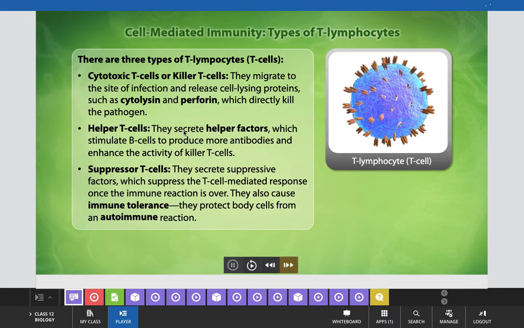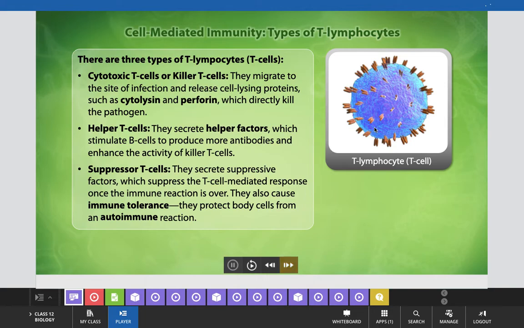Helper T cells, the other type of T cells, secrete helper factors, which are certain types of proteins that stimulate B cells to produce more antibodies and enhance the activity of killer T cells. And the third category of T lymphocytes are known as suppressor T cells, and they secrete suppressive factors which suppress the T cell mediated response once the immune reaction is over, and they also cause immune tolerance. They protect body cells from an autoimmune reaction.